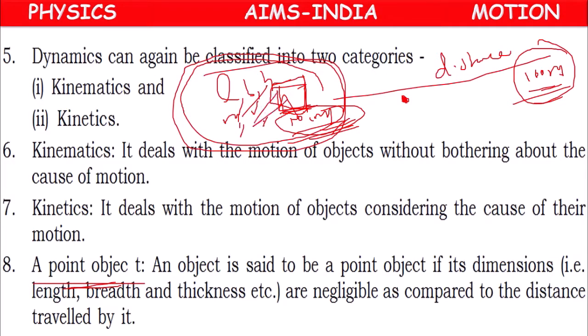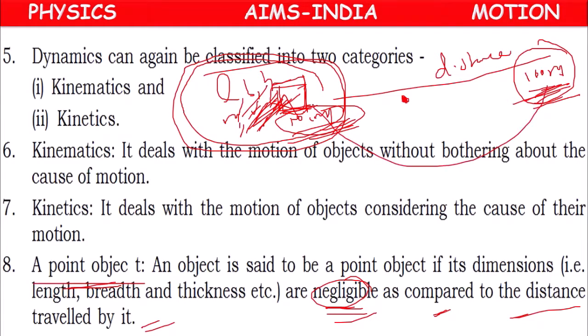If the dimensions of the object are negligible as compared to distance traveled by it, as compared to this distance or the measurement with which we are comparing, if the dimensions are very less or negligible, then this object is considered to be a point object.